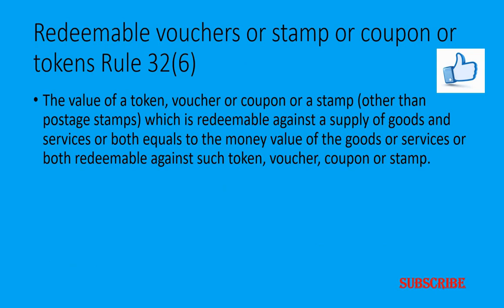Then the next one here, redeemable vouchers, stamps, coupons or tokens, under sub-rule 6. Sometimes customers may get a coupon, like an Amazon coupon, or a coupon from various enterprises. In such case, the value of a token, voucher, coupon or stamp other than a postal stamp, which is redeemable against a supply of goods or services or both, is equal to the money value of the goods or services redeemable against such token, voucher, coupon or stamp here.